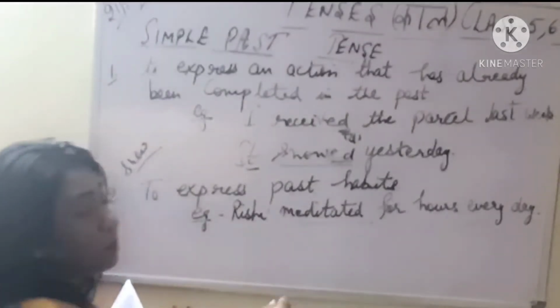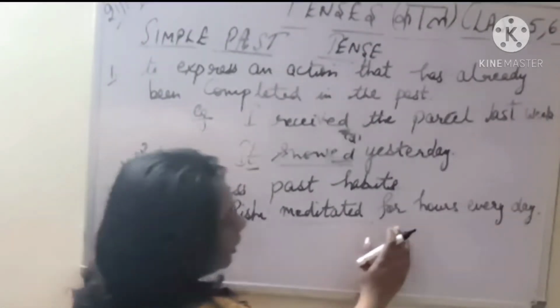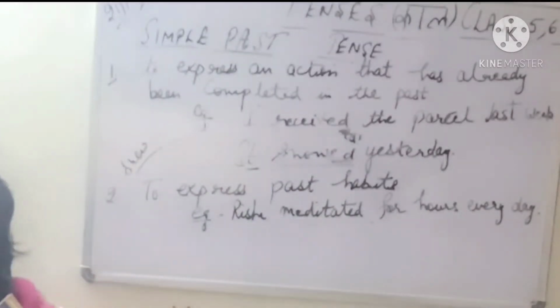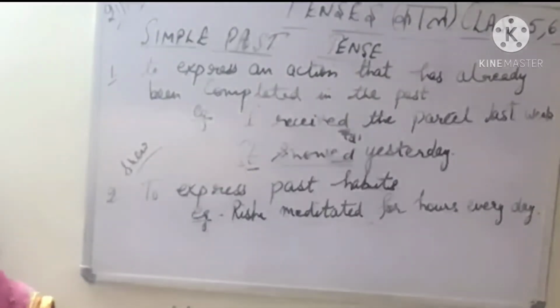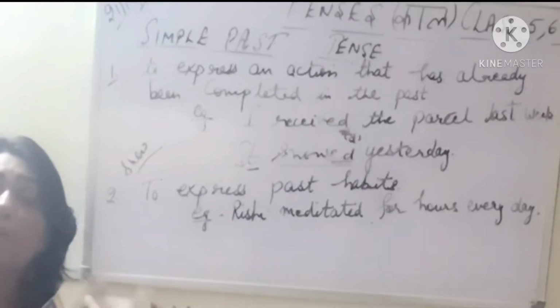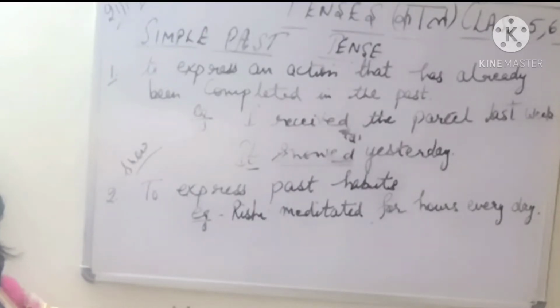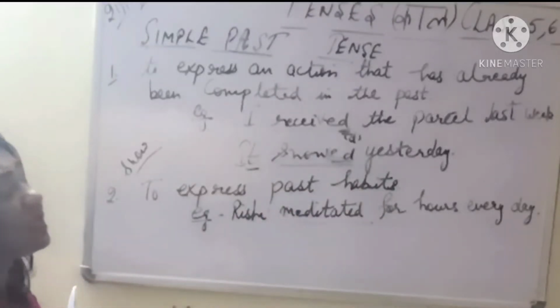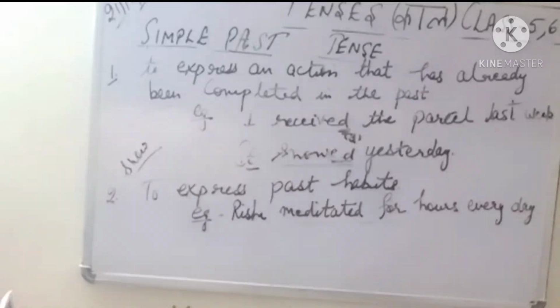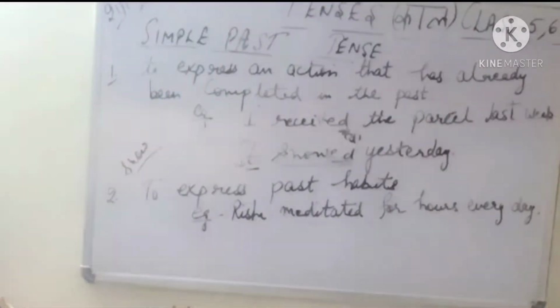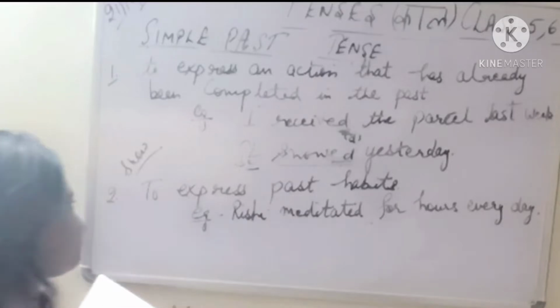So this is your verb in the past tense. Rishi meditated for 2 hours every day. While supposedly he is living now in Delhi, earlier he was living in Sirsa, so we can say that also. While he was in Sirsa, he meditated for 2 hours every day. So we are talking of his past time, but actually it is his routine habit. उसका daily का काम है. When we are expressing past habits, जो पहले के टाइम पे वो काम किया करता था, ठीक है, तो जब ऐसी बात होती है, so we always use the simple past tense. This is simple past, no continuous form, no perfect form.